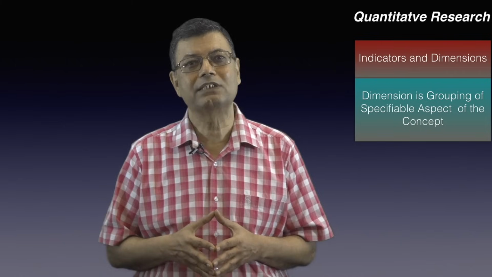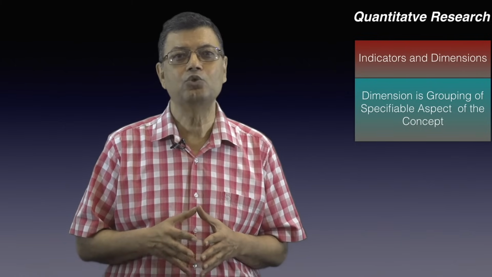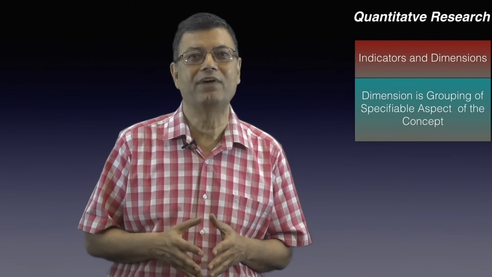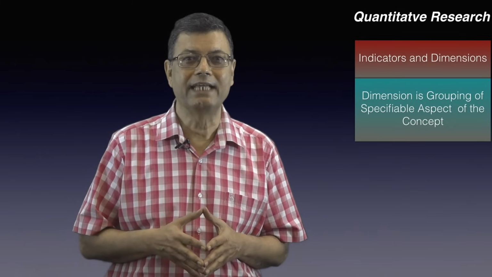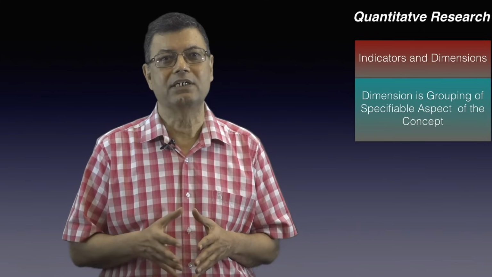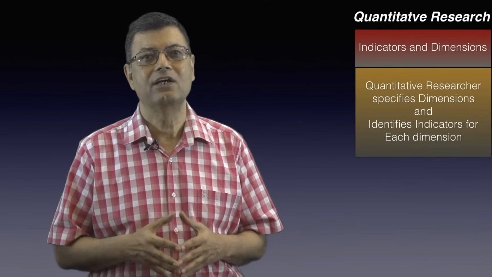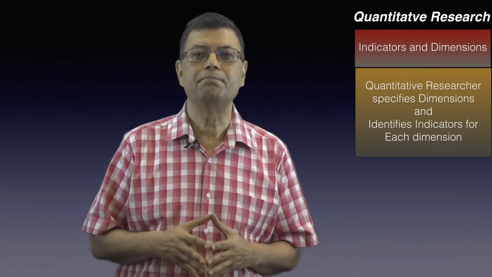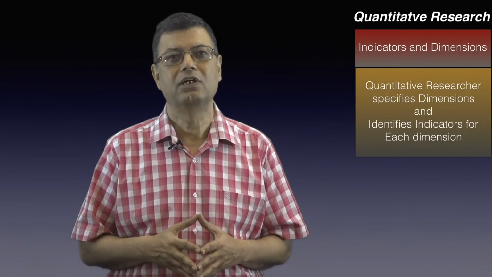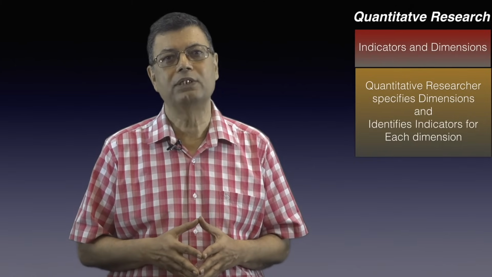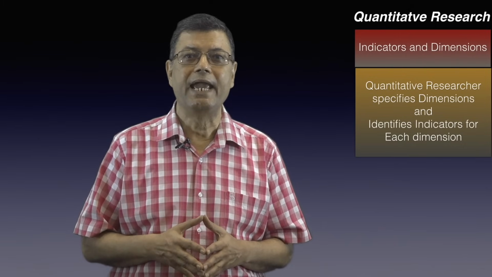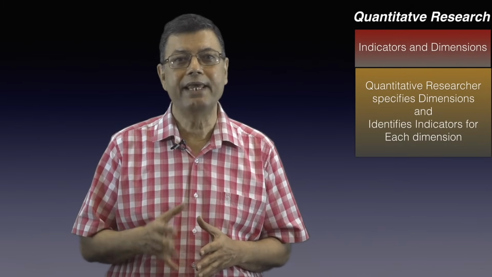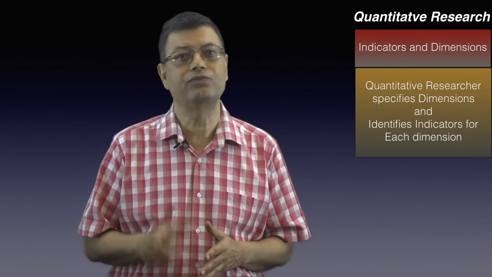Thus, we could subdivide compassion into several clearly defined dimensions. What needs to be noted is that in quantitative research, the investigator focuses on complete conceptualization, which involves both things, namely specifying dimensions and identifying the various indicators for each of these dimensions.